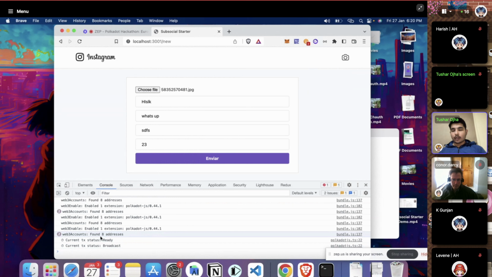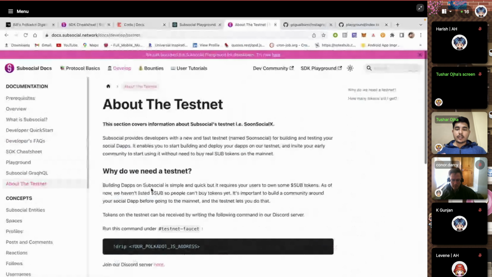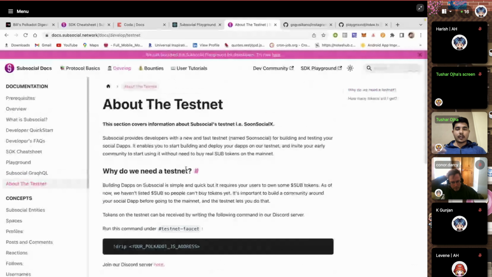What you have to ensure is that you also have the balance to do the transaction. When you want to get some tokens, just go to the Discord server, whose link is here, and use this command with your Polkadot.js address so that it will automatically give you some test tokens on the testnet, which is Soonsocial.